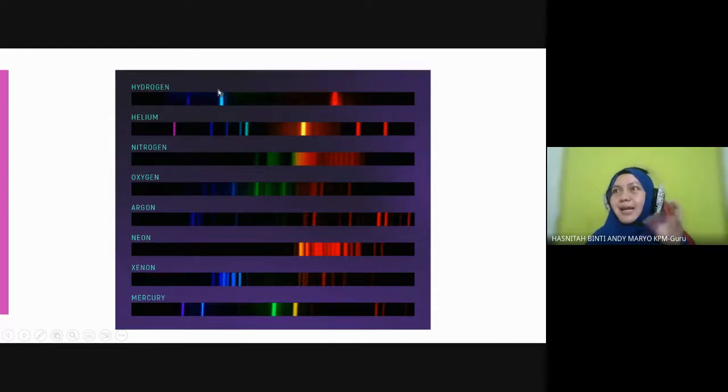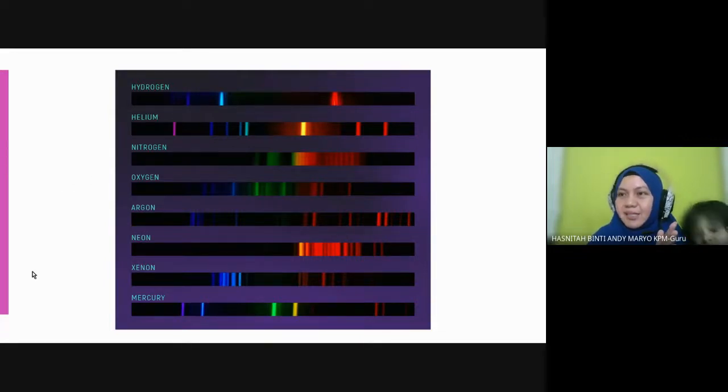It means inside the hydrogen atom, it has electromagnetic waves of blue light and orange light. For helium, we have purple light, blue light, green light, orange light, red light, and so on. In xenon, most of the light is blue and orange. For neon, most of the light is orange. For mercury, it emits purple light, blue light, green light, yellow, and red, for example.